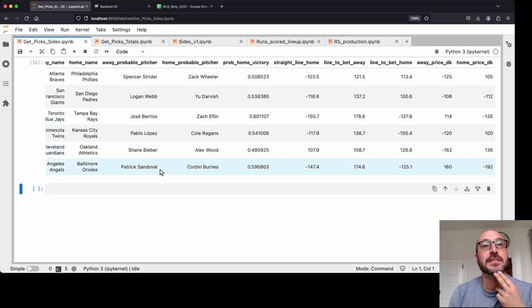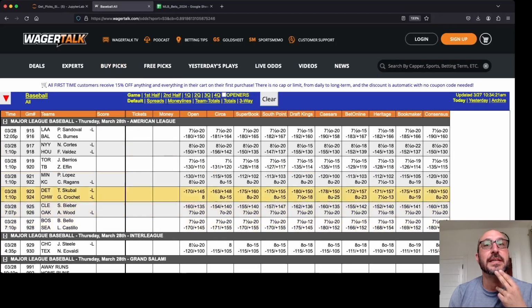The last one to consider is the Angels versus the Orioles. It's saying actually take the Angels if you can get basically plus 175 or better. So let's see if we can. The Angels are up here. You see plus 150, 164, 167, but we're not getting to 175. So we're not going to take this bet, although it's close.